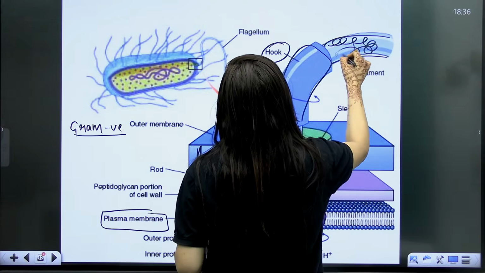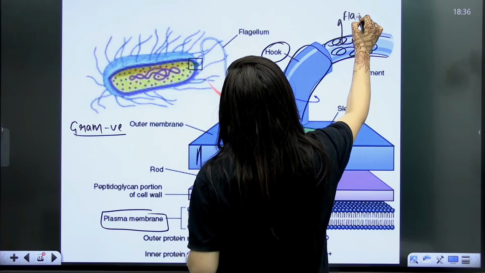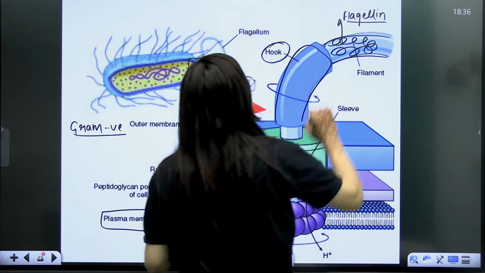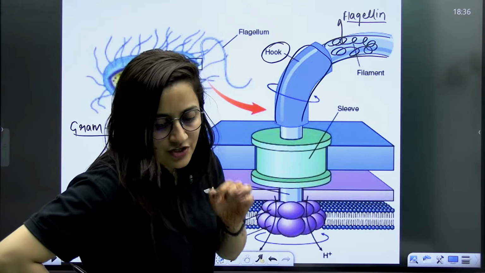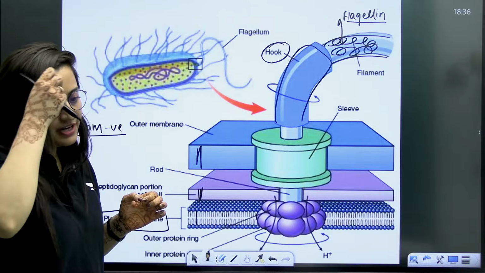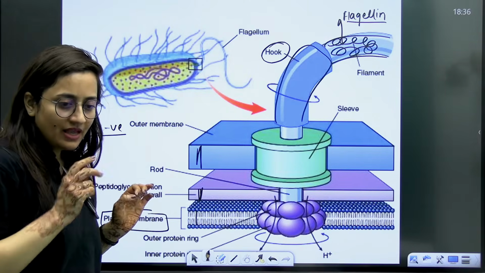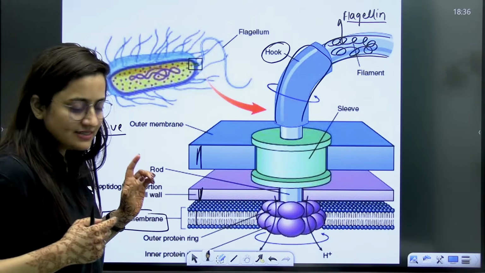Which is made up of which protein? Which is made up of flagellin protein, students, isn't it? Flagellin protein. Am I clear here? Is it understood?